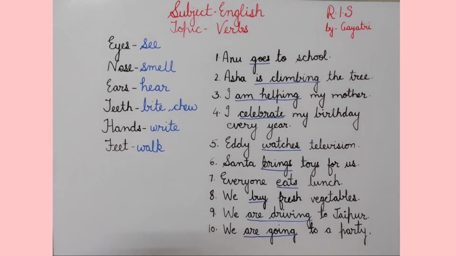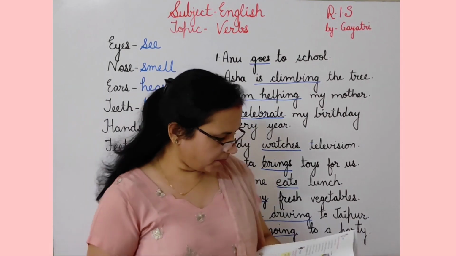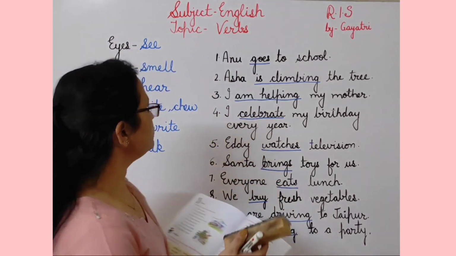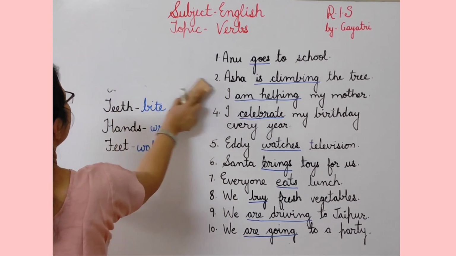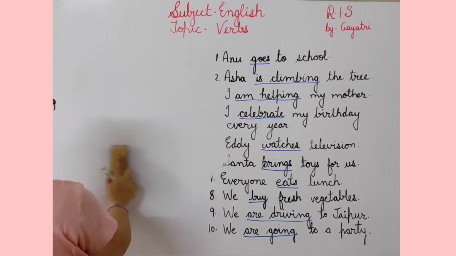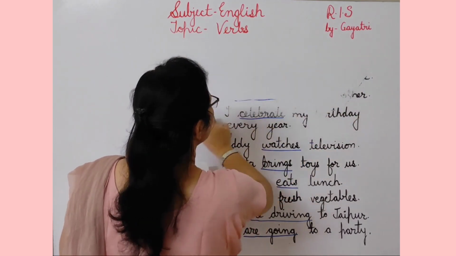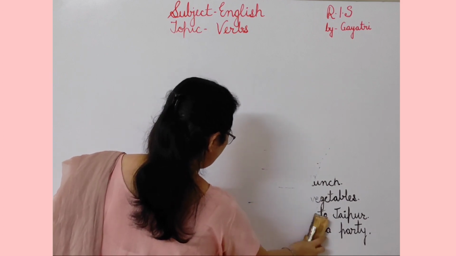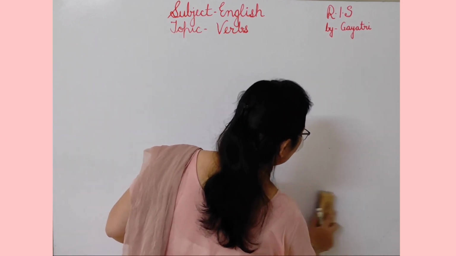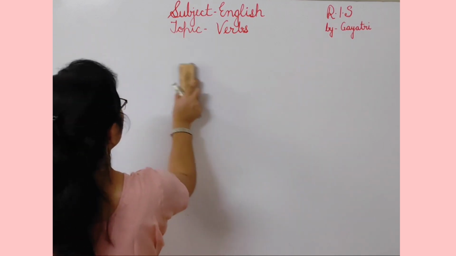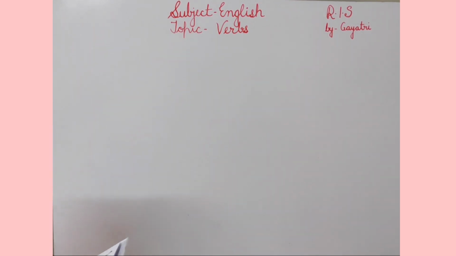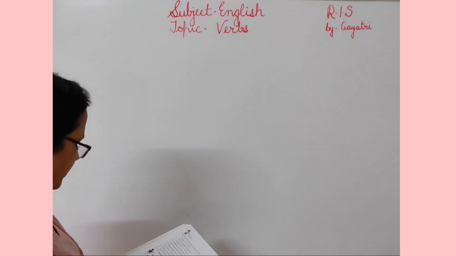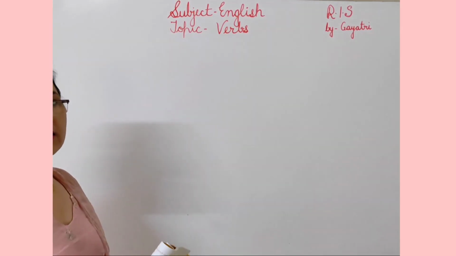Next exercise is, what do these people do? Can you find out their occupations from the words? On the left side the names of people are written and on the right side a blank space is there. There you have to search their occupation from the box and fill in the blank. So first is teacher. So what does a teacher do? A teacher teaches. Students, I am writing only the answer.